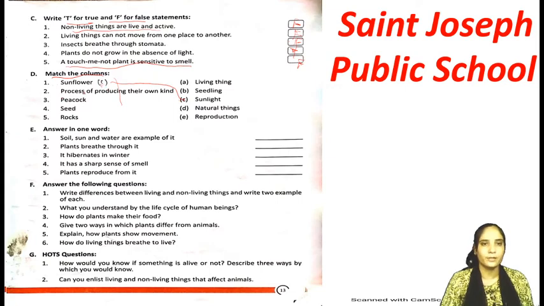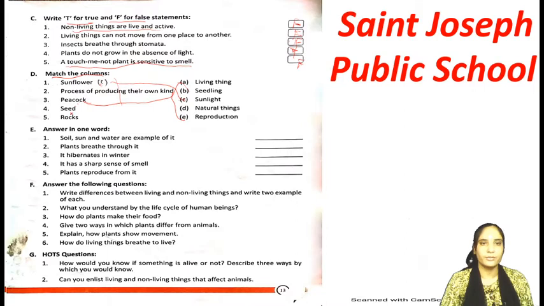Number 2 is process of producing their own kind. Producing their own kind is called reproduction. So number 2 will be matched with E. Okay, number 3 is peacock. Peacock is a living thing, right? All the animals and all the birds come in living things. So you have to match 3 with A.